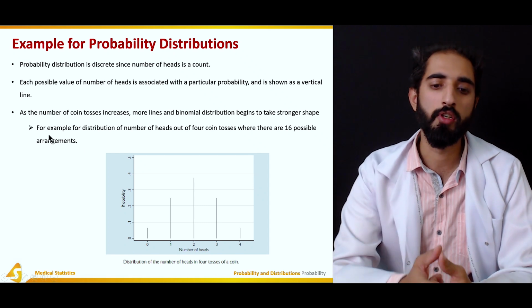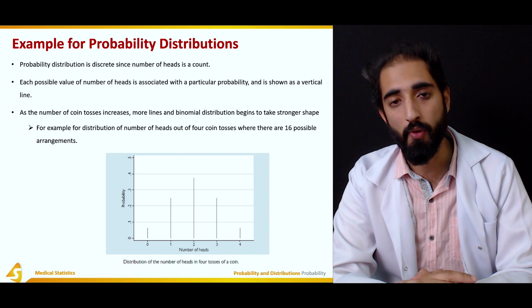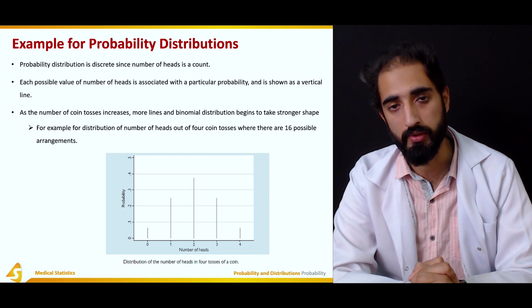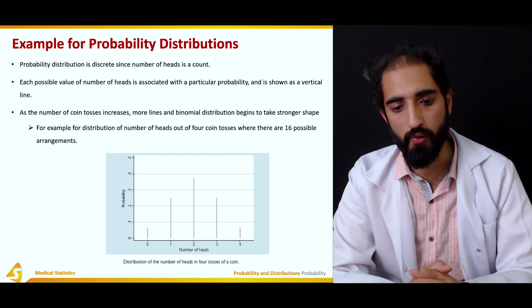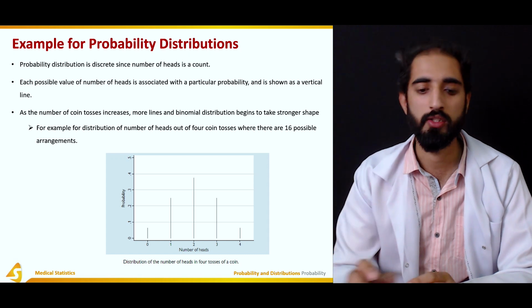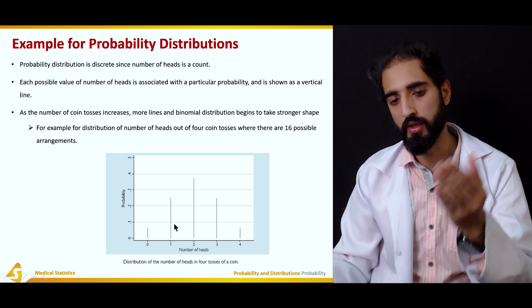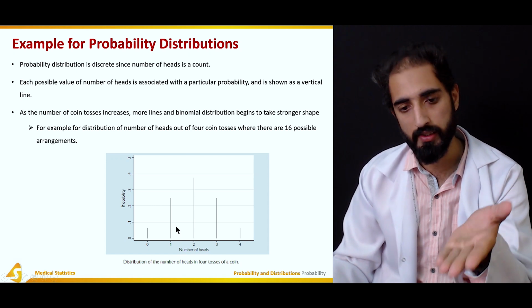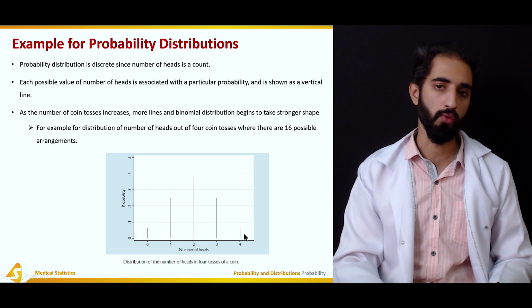So for example, for the distribution of the number of heads out of 4 coin tosses, we would have 16 possible arrangements or outcomes. And by increasing the number of coins, we would have an increased number of outcomes, and then we would have more lines on the probability distribution graph, as we can see here, because for 2 coins we had 3 lines, and here we have 4 lines. For 1 coin we have only 2 lines.